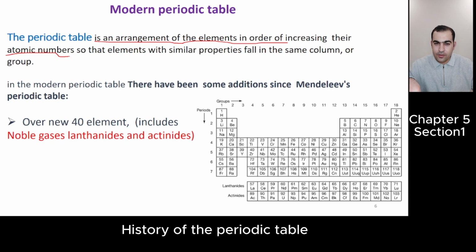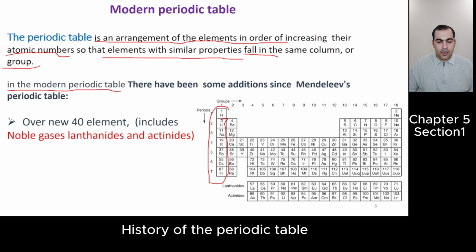Today also we use that way. Okay? So the elements with similar properties fall in the same column or group. We see that here, these elements, group 1, what do you see? These elements have similar property. Okay?